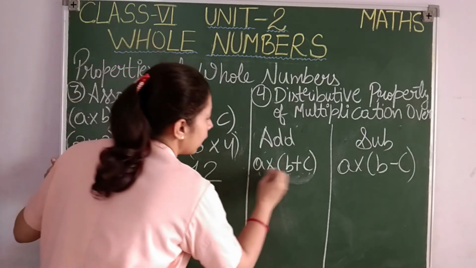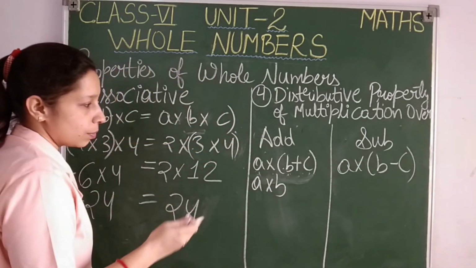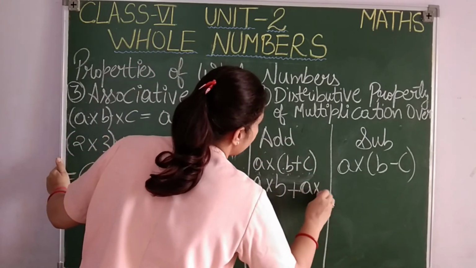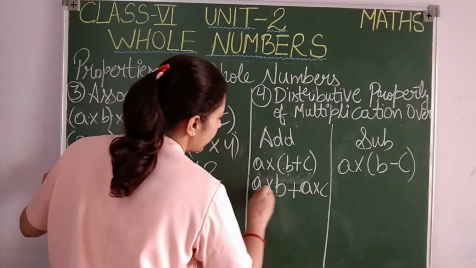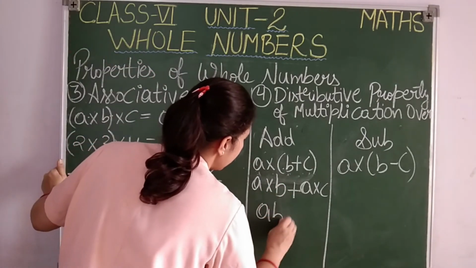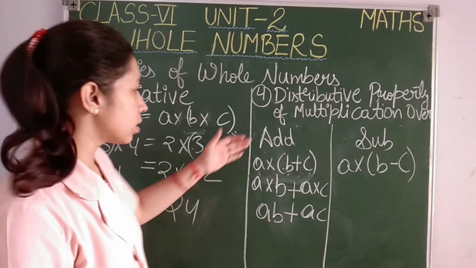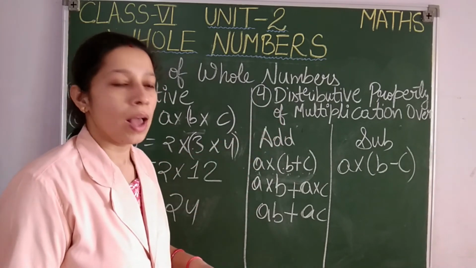Let us see how. Here A into B. Like this I have distributed. Then addition plus A again is in multiplication with C. So here I have distributed the numbers and I have written like this. Now what will happen? A into B will become AB plus A into C will become AC. Clear, students? So this is the first property. This is addition for distributivity property of multiplication.